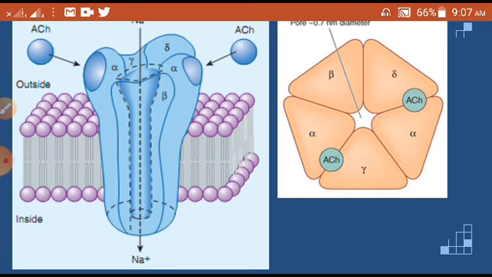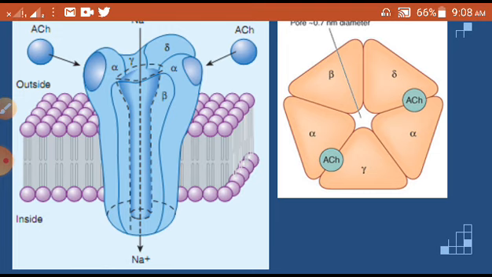Glutamate gated ion channels are an exception, in that they are constructed from a distinct family of subunits and form tetramers resembling the potassium channels. So a little difference has been observed in the case of glutamate gated receptors. They are also the same kind of receptors, but in place of a pentamer they make a tetramer. Okay, that is a little difference.